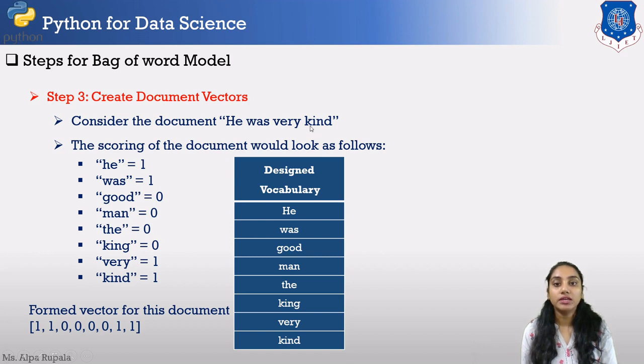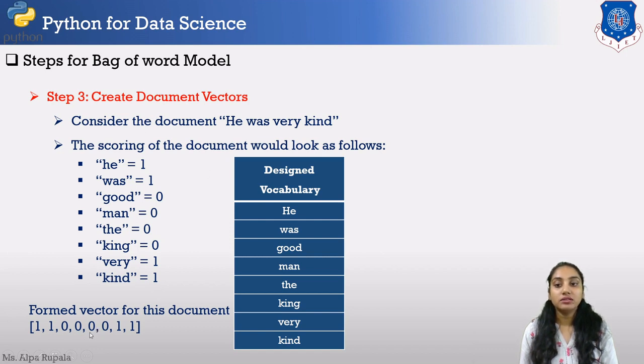Now how can we create the binary value for all the designed vocabulary words? First, is he present in our document? Yes, so it will be assigned the binary value 1. Was is present? Yes, again 1. Good is not present, so it will be assigned 0. Man is also not present, so 0. The is not present, so 0. King is not present, so 0. Very is present, so 1. And kind is also present, so 1.